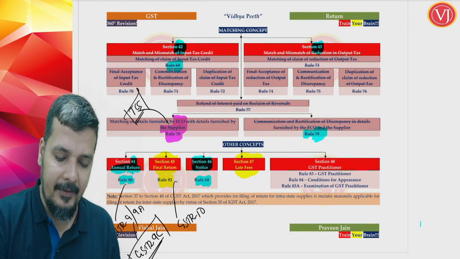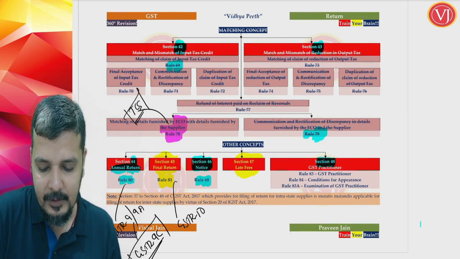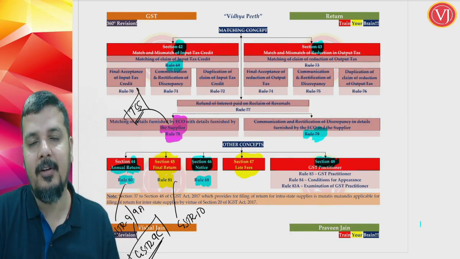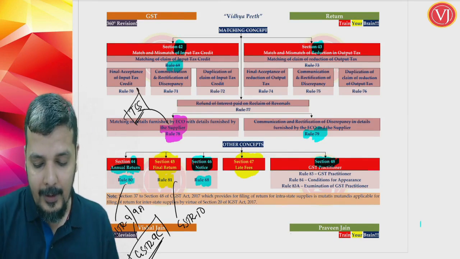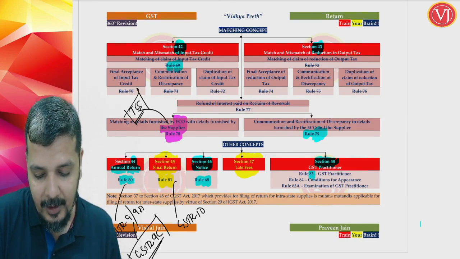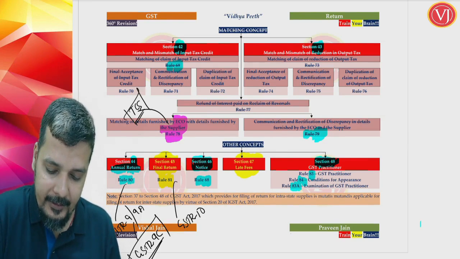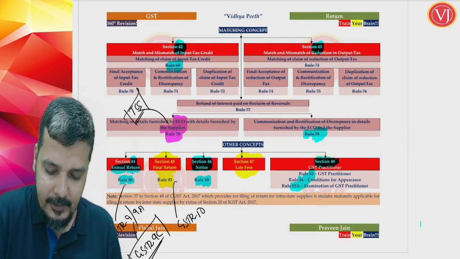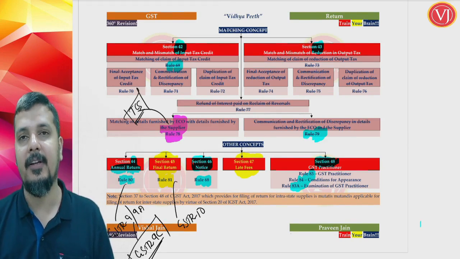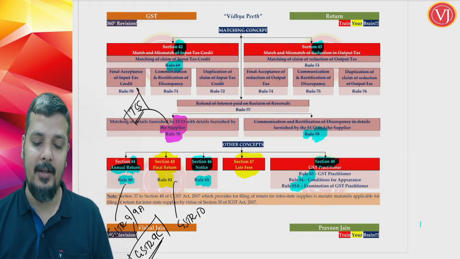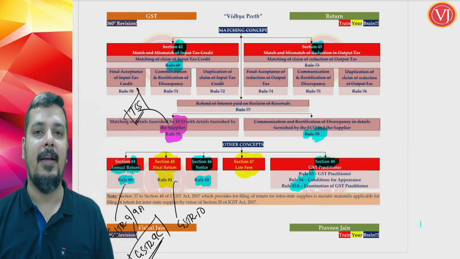Then finally you have something called GST practitioner, section 48. Who is a GST practitioner, who is qualified, who is not qualified, what work he can do, what work he cannot do, etc., is all given in section 48, read along with rules 83, 83A and 84. So that is the bird's eye view of your return filing chapter.